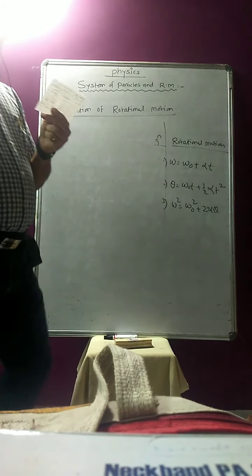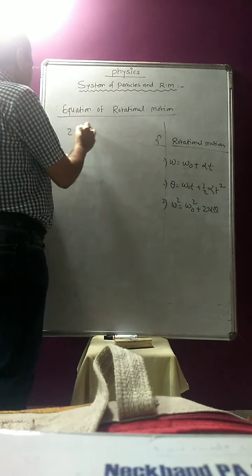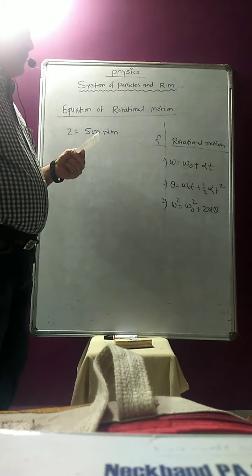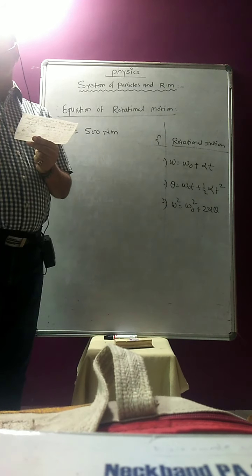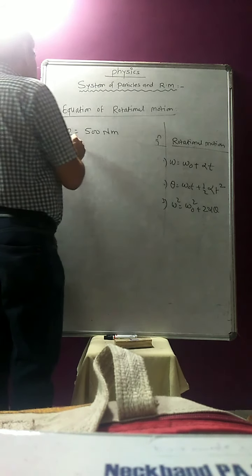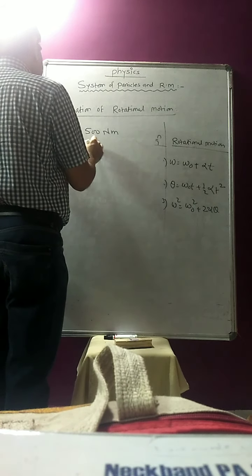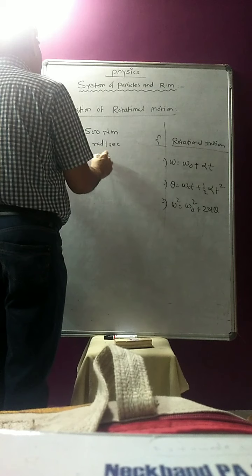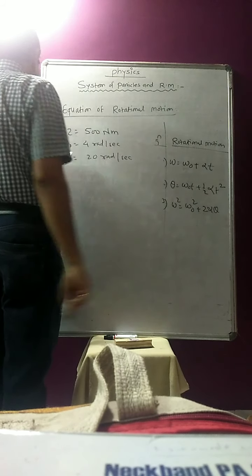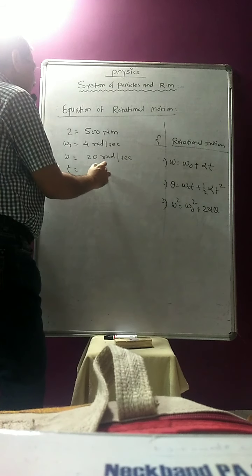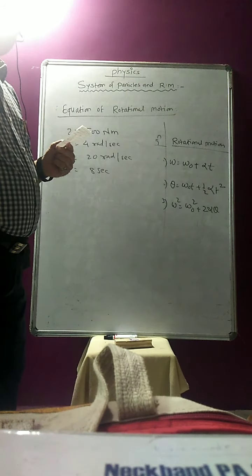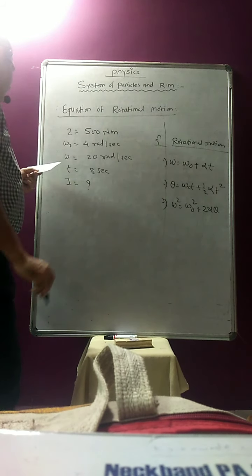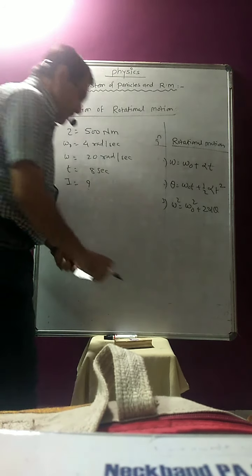A constant torque of magnitude 500 Newton meter acting on a body increases its angular velocity from 4 radian per second, meaning omega 0 is 4 radian per second, to omega equal to 20 radian per second in 8 seconds. Calculate the moment of inertia of the body about an axis of rotation.